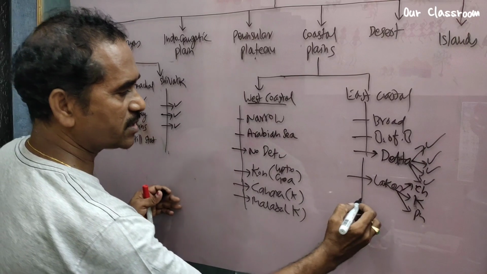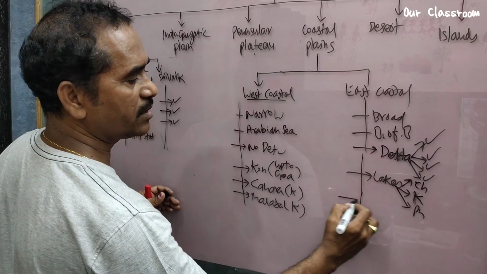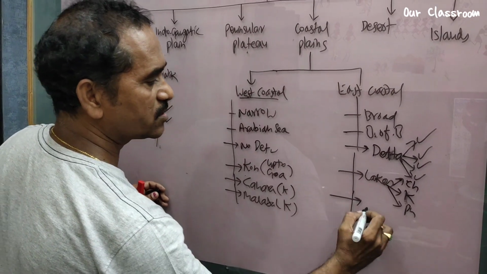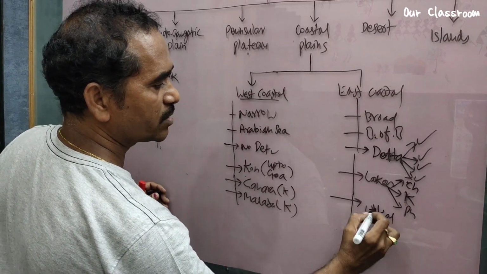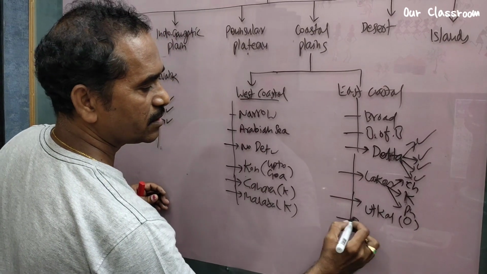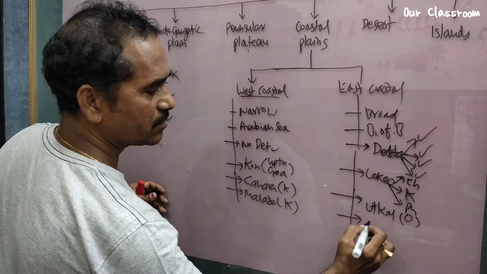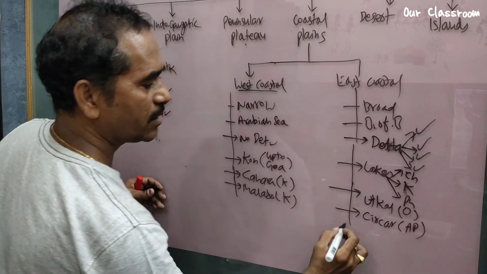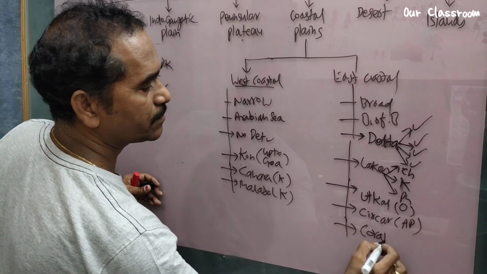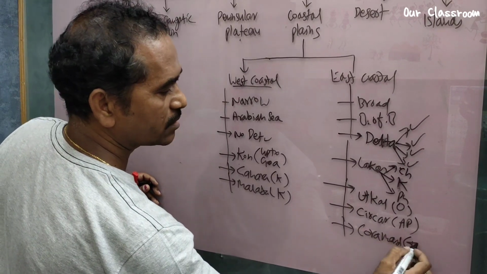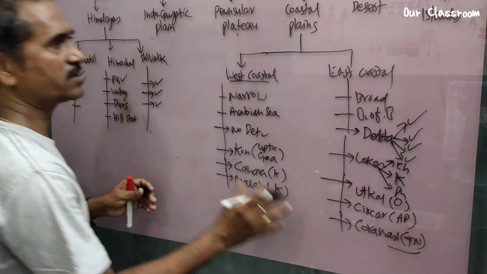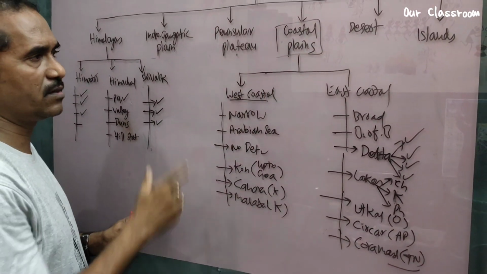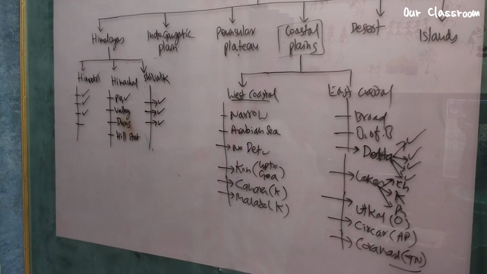The same way, this side, east coastal plain is also called by different names locally. In Odisha, it is Utkal coast, the Odisha coast. Then Andhra Pradesh, what do you call it? Sarkar coast in Andhra Pradesh. And then Coromandel coast in Tamil Nadu. So these are about coastal plains. We are covering each and every point on 1 page. Let's move on to deserts.